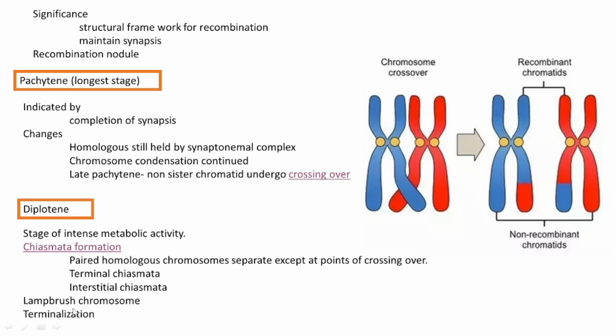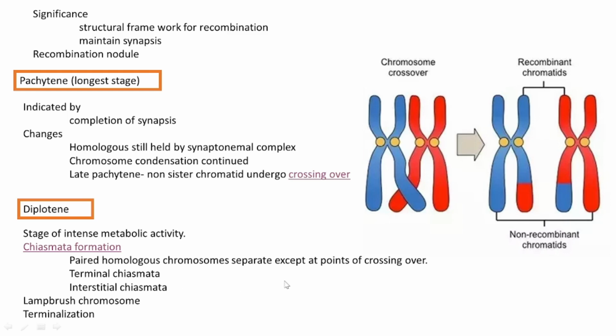And the lampbrush chromosome is a particular appearance of the chromosome that we can see in the diplotene stage. We have learned about this appearance of chromosome in the nucleus chapter in detail, so I am not going to explain it again, I only want to brush up.